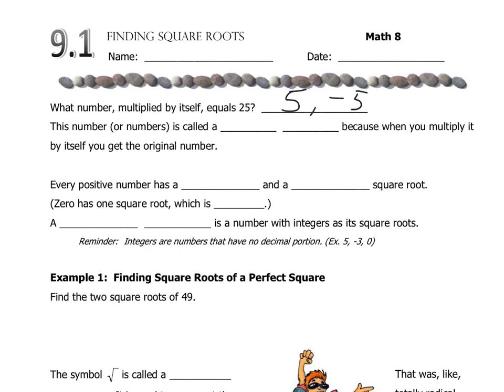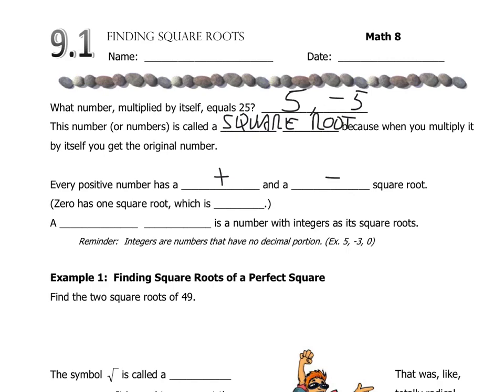This number is called the square root. A square root is the number, in this case the 5, that when it multiplies by itself, gets me to the other number, or the original number. So the square root of 25 is 5, and also negative 5. Every positive number has both a positive and a negative square root, just like we showed.